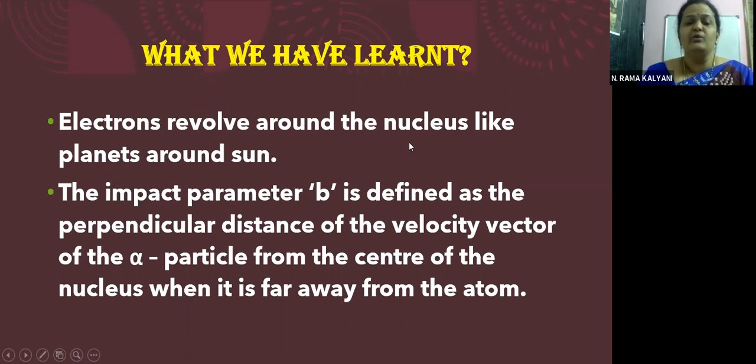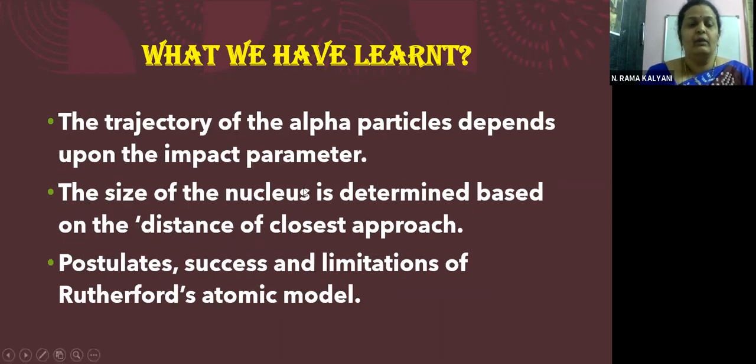Electrons revolve around the nucleus like planets around the sun. The impact parameter is defined as the perpendicular distance of the velocity vector of the alpha particle from the center of the nucleus when it is far away from the atom. This we have understood for various values of b also. The trajectory of the alpha particle depends upon the impact parameter. The trajectory is nothing but the path taken by the alpha particle when it is moving through the foil.